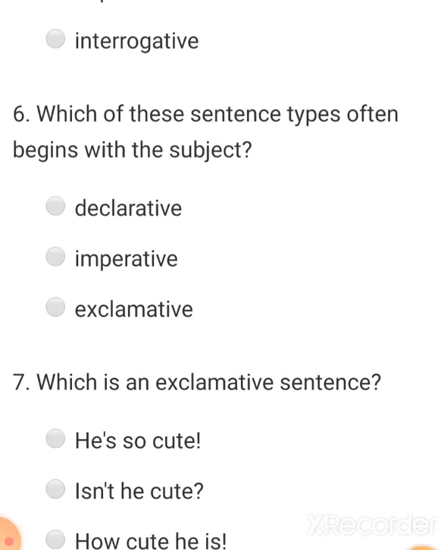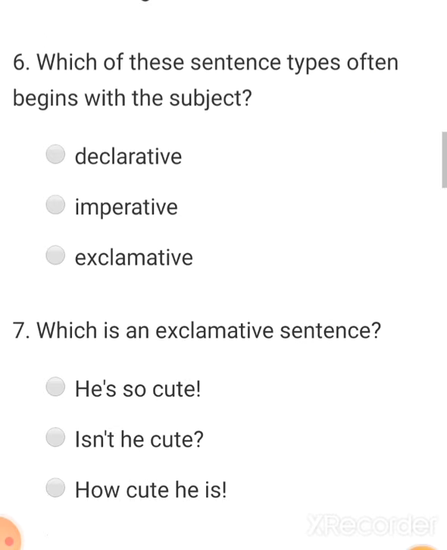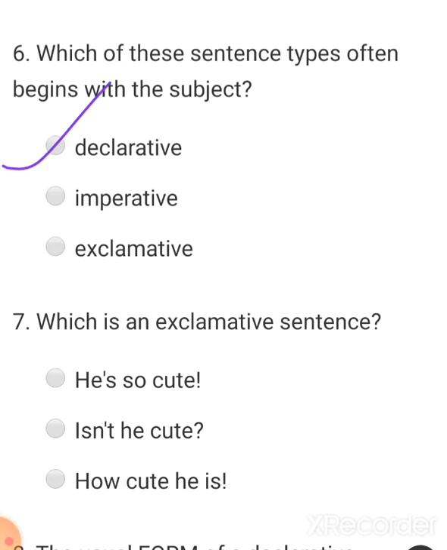Question 6. Which of these sentence types often begins with the subject? Options: declarative, imperative and exclamative. So the correct answer is declarative, because here it is asked which type of sentence starts with a subject. A declarative sentence always starts with a subject. Imperative starts with any verb or helping verb, and exclamative with an exclamative word. So here the correct answer will be declarative.